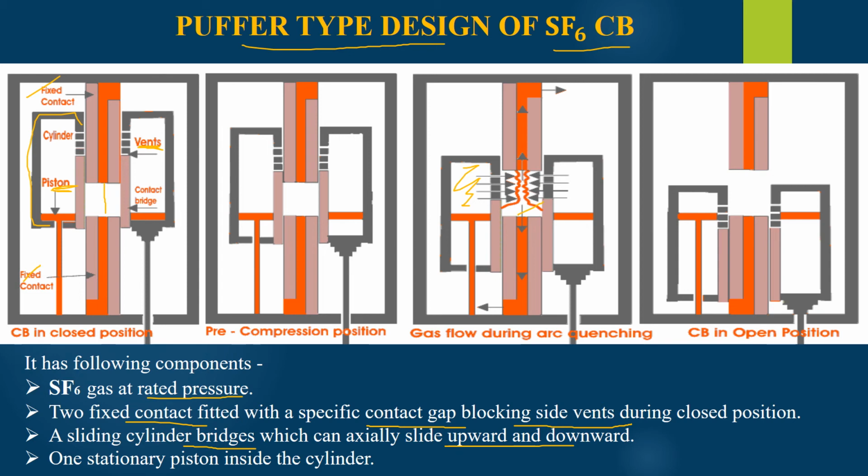and in this way the SF6 gas is inserted so that it can quench the arc established between the two contacts. Also, the SF6 gas is now collected.